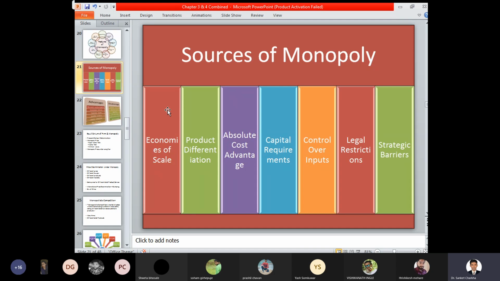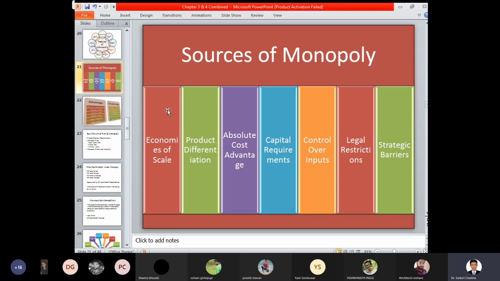So the various sources of monopoly are the various factors due to which a monopoly can arise or can be created in the market situation. If the management is very healthy, very competitive, and very supportive of all the concerns, then we can say that a monopoly can arise in a particular market, and the attitude of the management also differs at a particular stage.